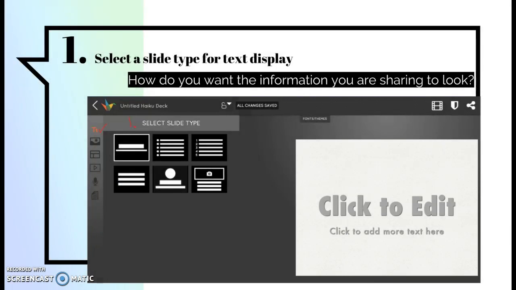So how do we select a slide type for the text display? Getting started, you want to think about what information you're sharing should look like. Step one, start with the text. You have 6 different options to choose from, and that visual will change down here in the bottom right, or on your screen in the middle, that is.